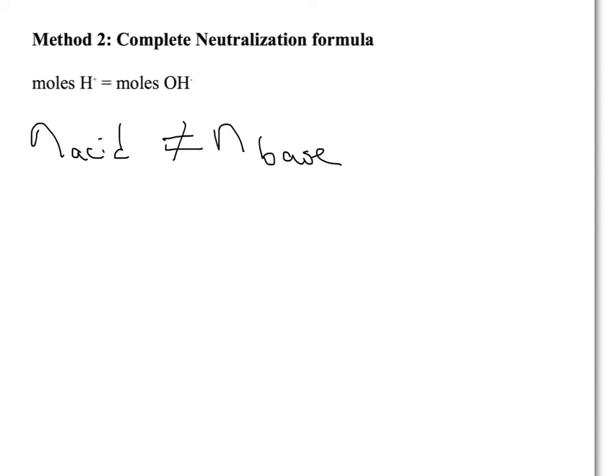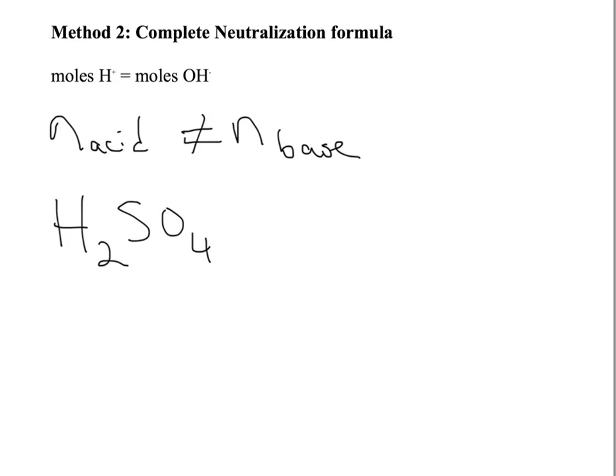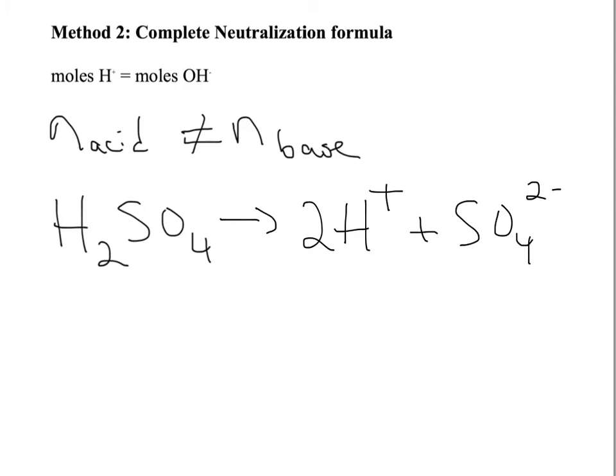because for some acids and bases, for example, H2SO4, when H2SO4 dissociates, it produces 2 hydrogen ions for every 1 mole of acid.